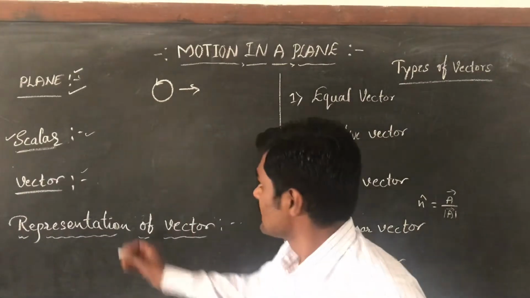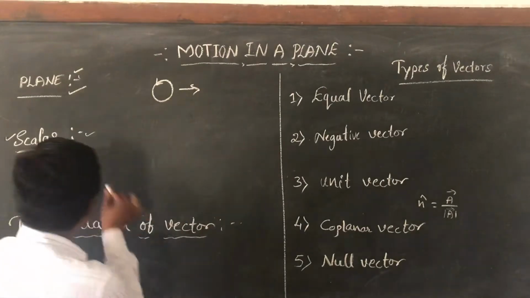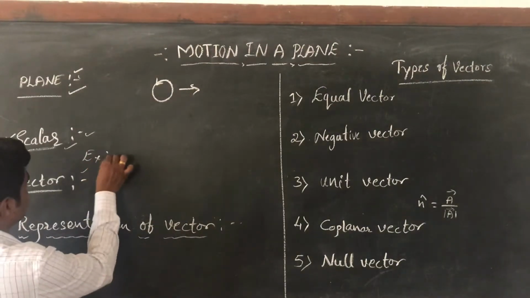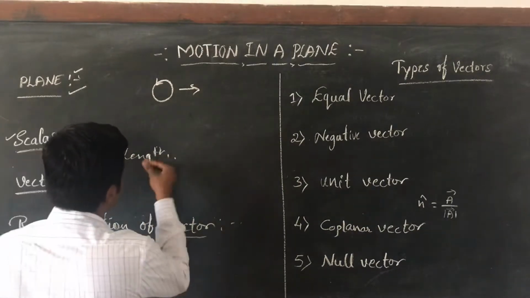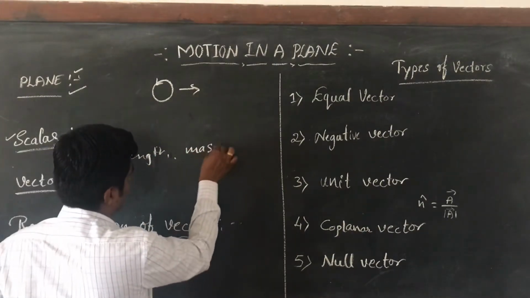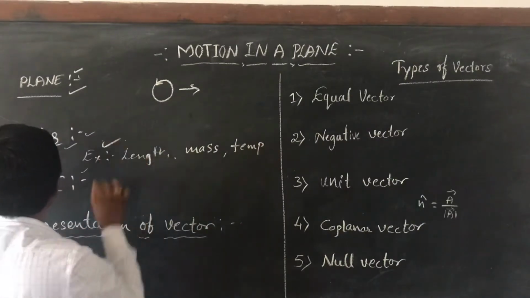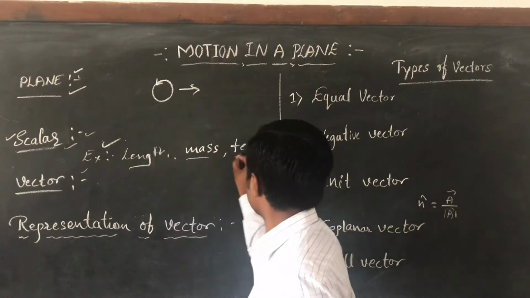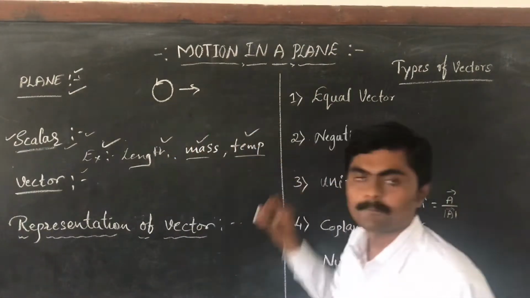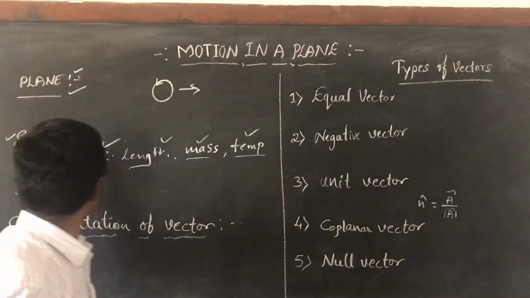Examples of scalar quantities are length, mass, and temperature. All of these have only magnitude but not a particular direction. That is nothing but scalar quantities.